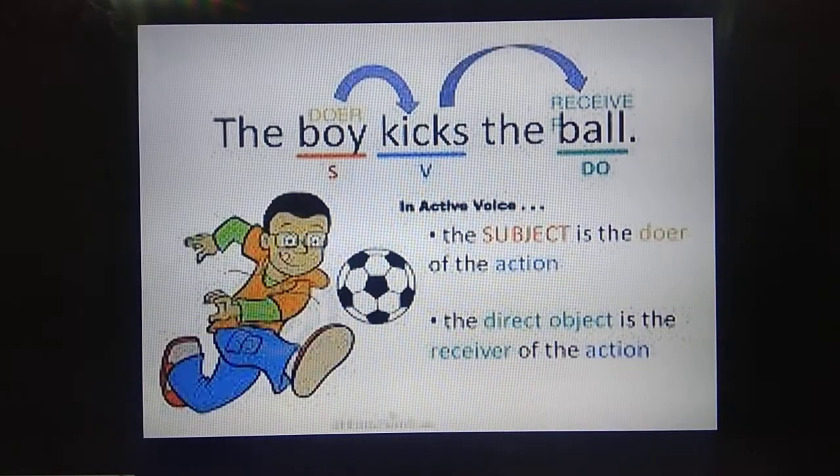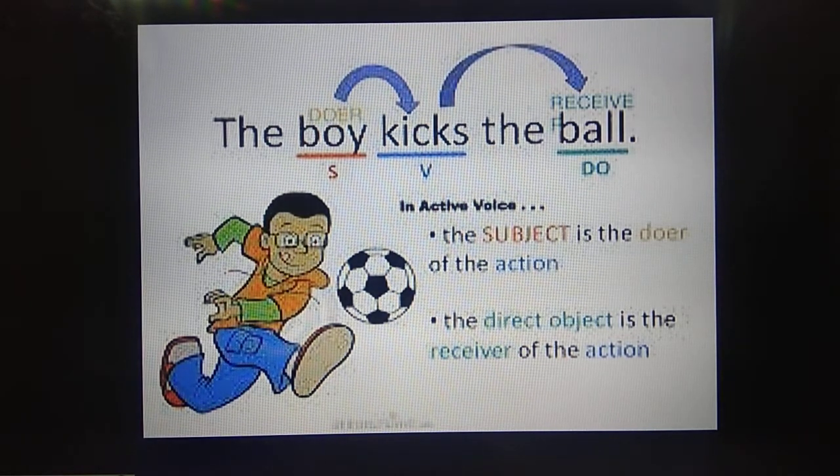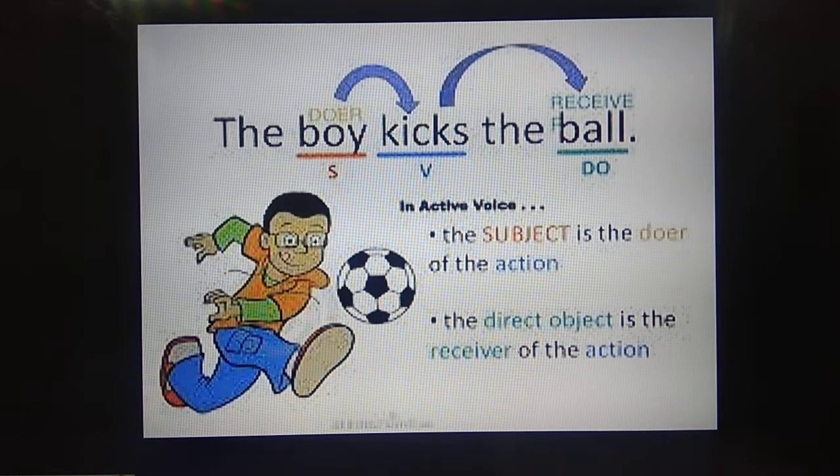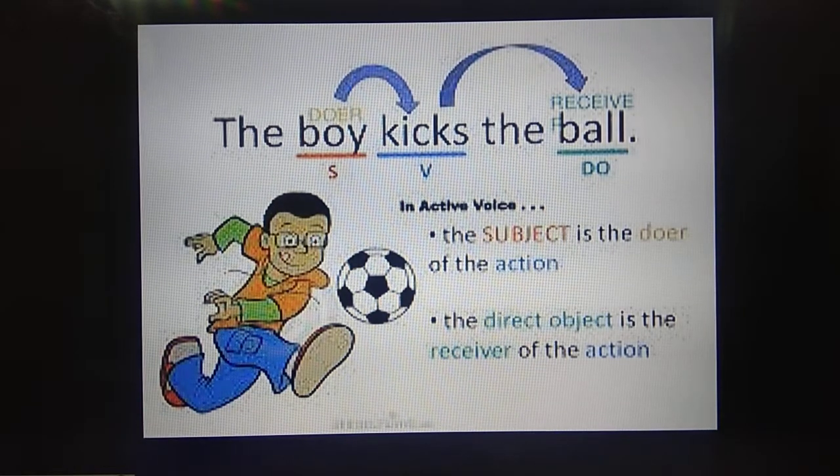So here you have an example for simple present. The boy kicks the ball. So the subject is the doer, that's the boy, then the verb, and then the receiver. When you convert it into passive voice, the receiver of the action will become the subject. So the ball. Here it is present tense. So for present tense, which are the options? Is or are. Is for singular and are for plural.